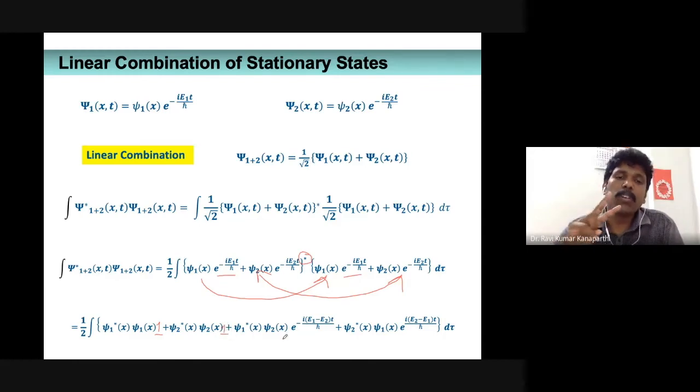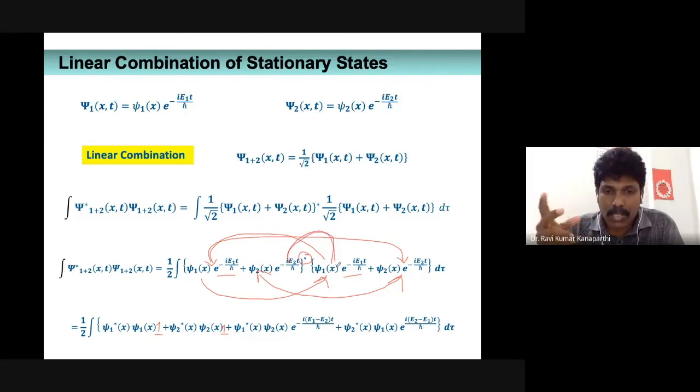But you have two cross terms, that is when this is multiplied with this, and when this is multiplied with, sorry, this is the third term, and when you are multiplying this. So you have two more cross terms.